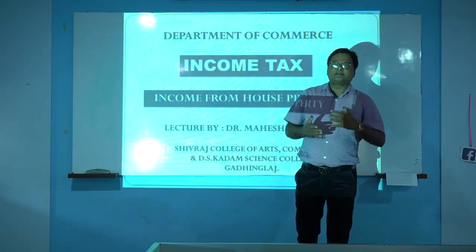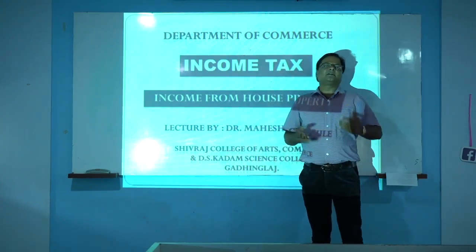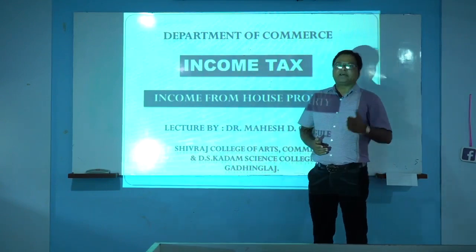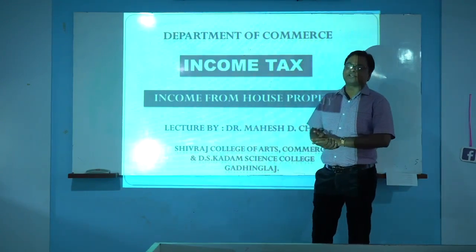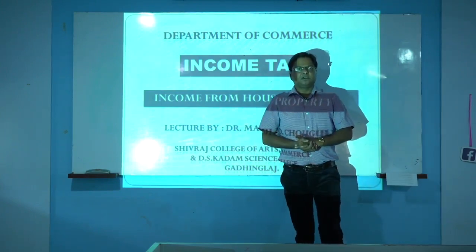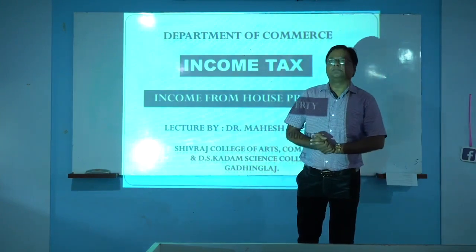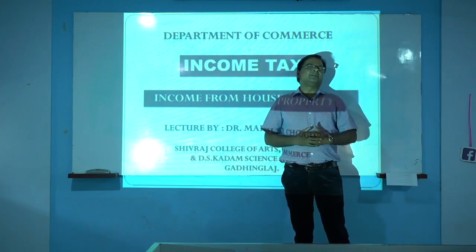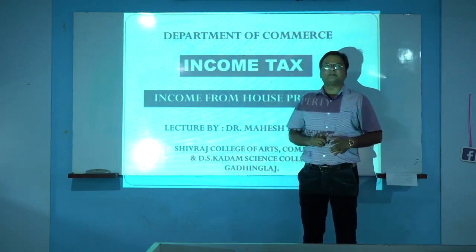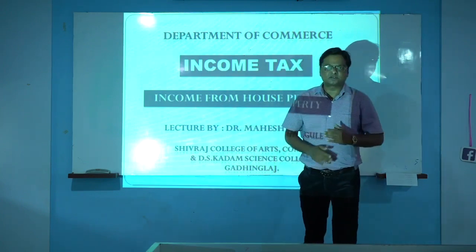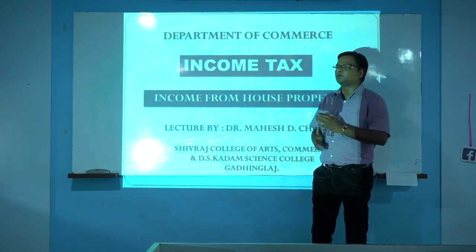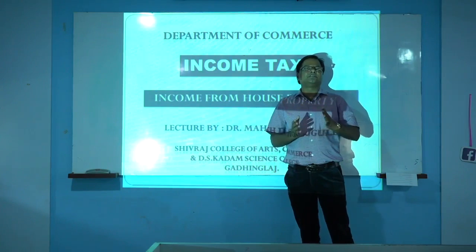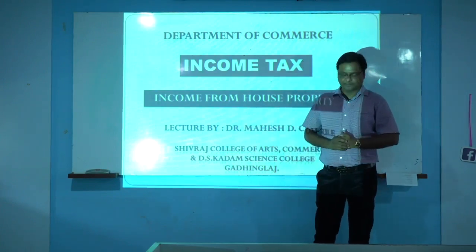Any person who has earned income, that income may arise from a definite source, and the total sources which are classified into 5 types are also called the heads of income. There are 5 heads of income. The first head of income is income from salary, and this topic we have already completed. In this topic we have studied how to compute the taxable income which is earned by a person through salary.